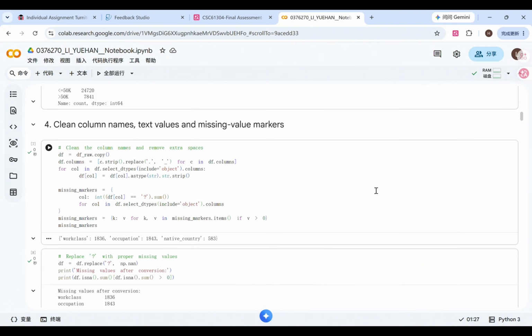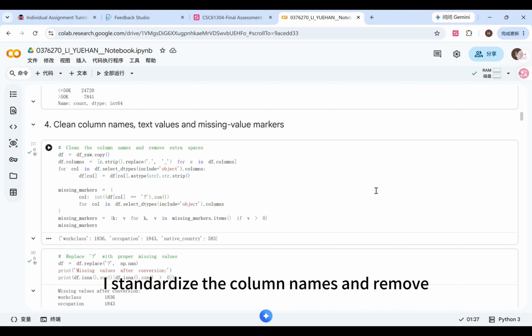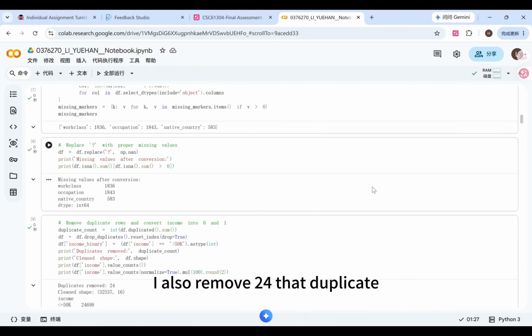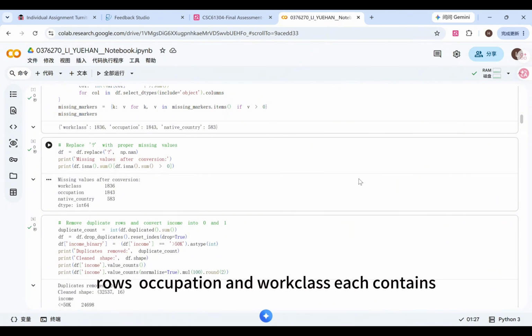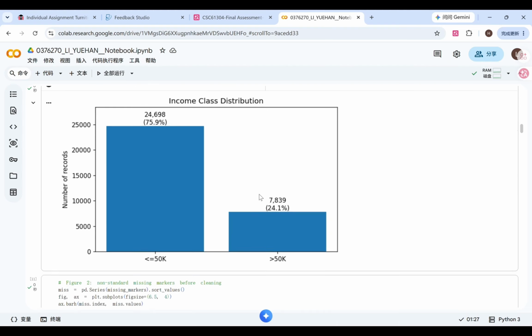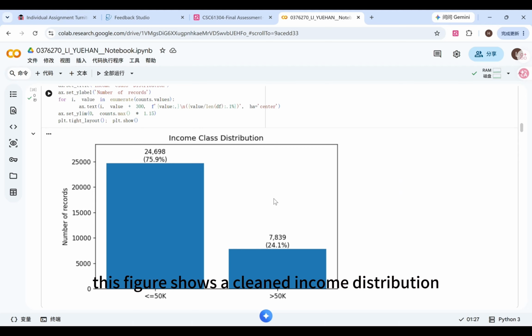In the cleaning stage, I standardize the column names and remove unnecessary spaces from text values. The question mark symbols are converted into proper missing values because they would otherwise be treated as normal categories. I also remove 24 duplicate rows. Occupation and work class each contain more than 1,800 missing values, while native country contains 583.